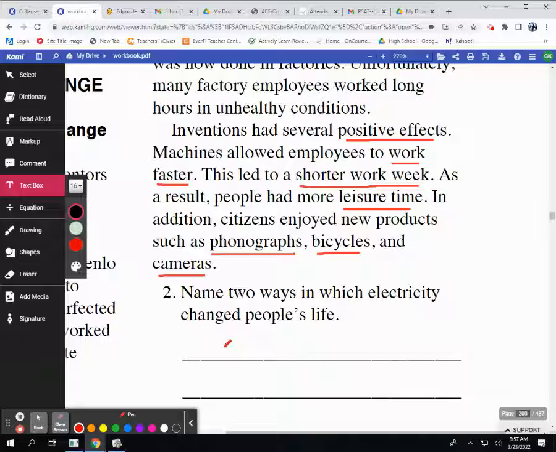Inventions had several positive effects. Machines allowed employees to work faster. This led to a shorter work week. As a result, people had more leisure time. In addition, citizens enjoyed new products such as phonographs, bicycles, and cameras. Question number 2. Name 2 ways in which electricity changed people's lives.